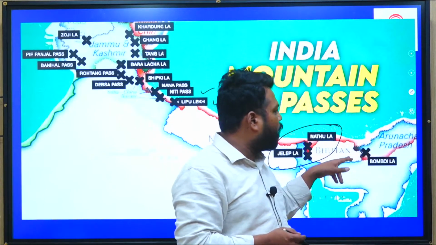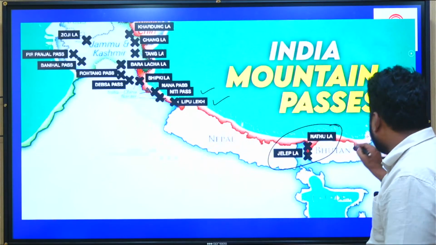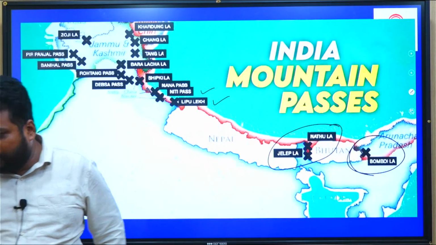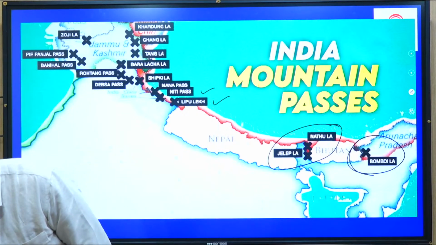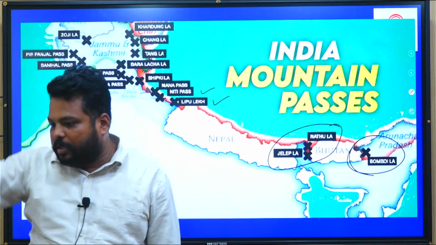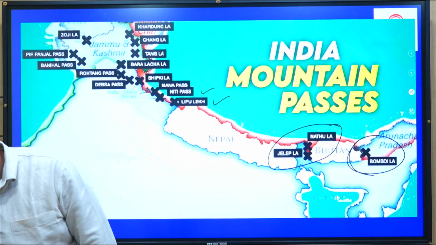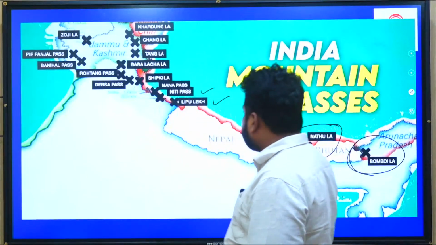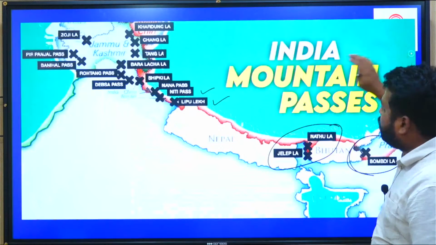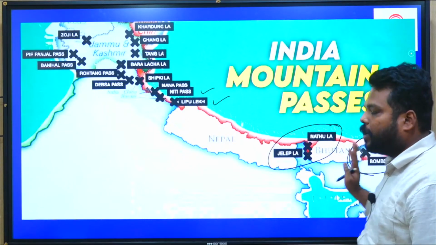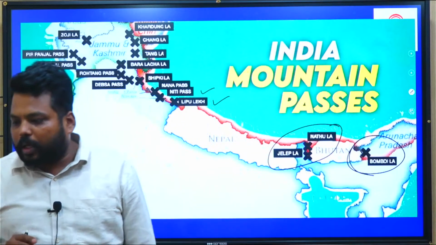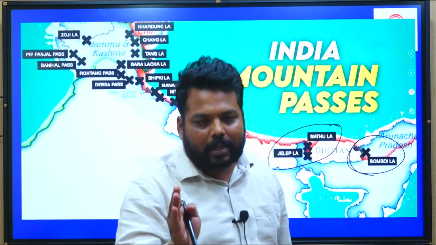Moving to Arunachal Pradesh region, we have Bomdila Pass. Sri Nayak, I will be sending the PDF after the class, so you can search in the comment section after the class. Done. Is this clear? So among passes, 4 in Kashmir, 3 in Himachal Pradesh, 2 in Uttarakhand, 2 in Sikkim, 1 in Arunachal Pradesh. So total 12 passes which are important. Make sure that you at least remember these 12 passes.